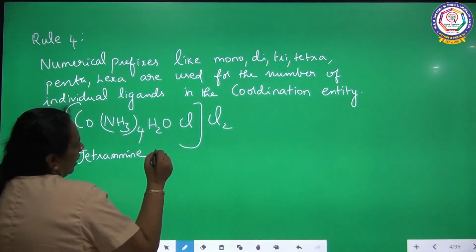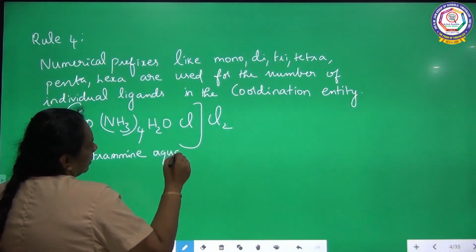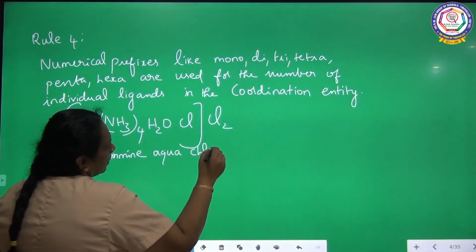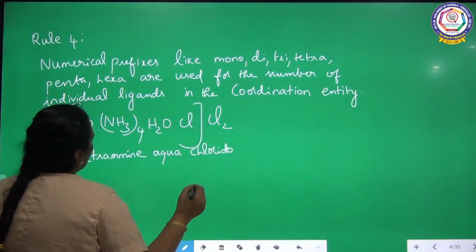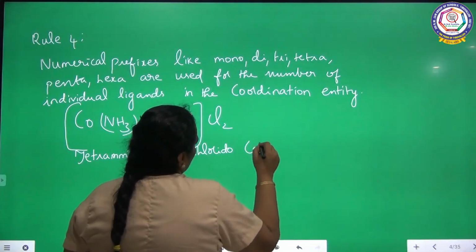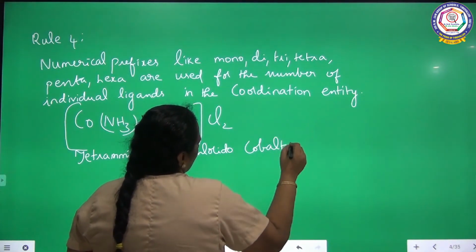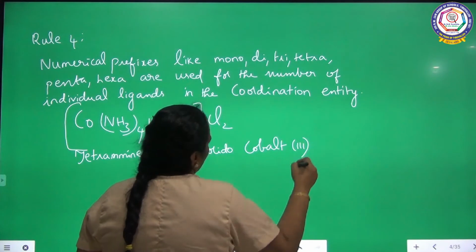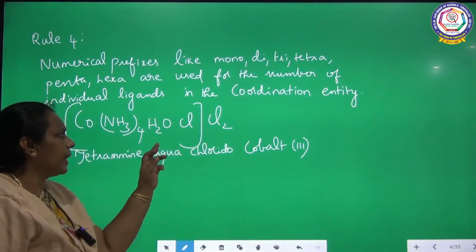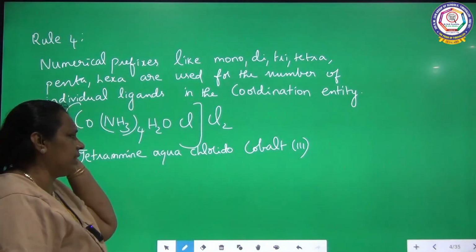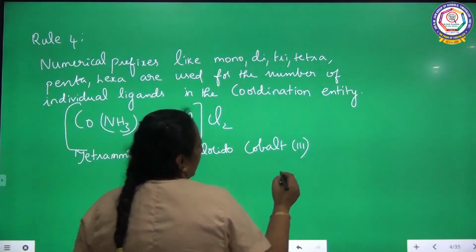Tetraammine, aqua, chlorido, cobalt. Already the charge is 3 here. Already we have discussed this complex. There are 3 negative ions, so that will be 3 positive. So cobalt 3 chloride.